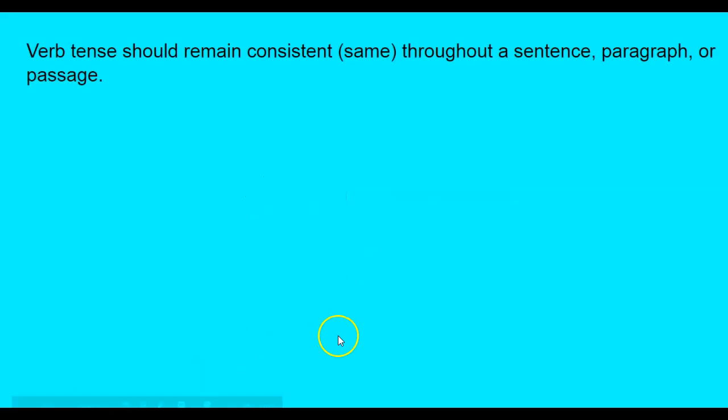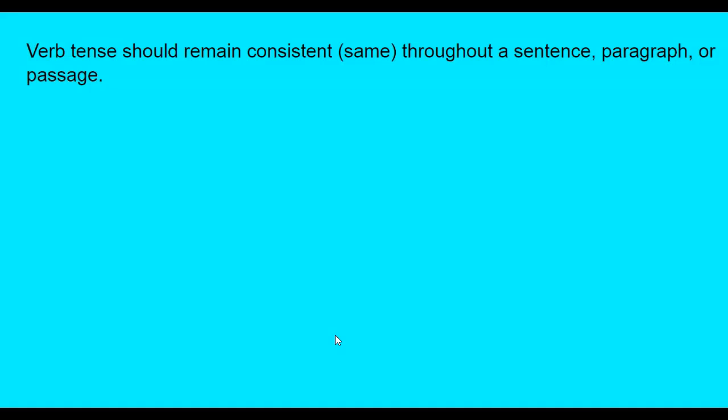So, verb tense should remain consistent. That means the same throughout a sentence, paragraph, or a passage. So if you're telling a story in the past, all of your verbs should be in the past. If you're telling a story that's happening now, all of your verbs should be present tense.